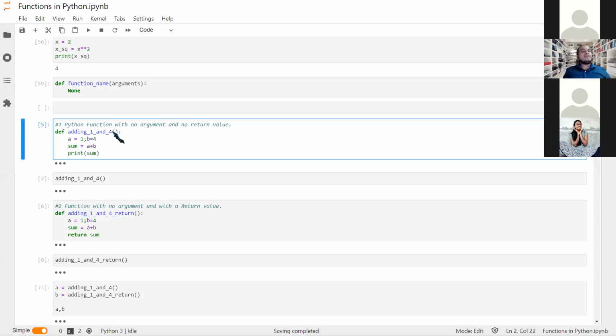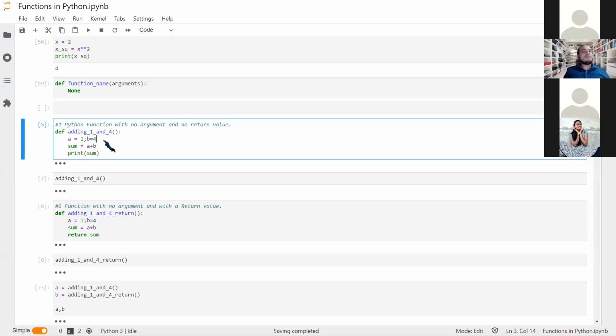Adding 1 and 4 without any argument or return value. Whenever I need the value of 1 plus 4, that would be 5. So I'm defining the function with def and writing adding 1 and 4. After that, I'm taking 2 variables.